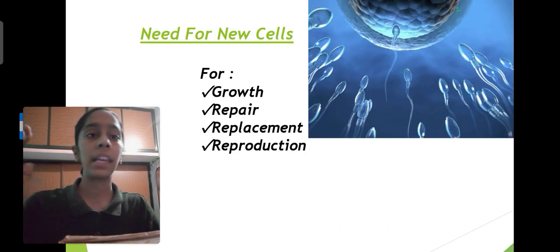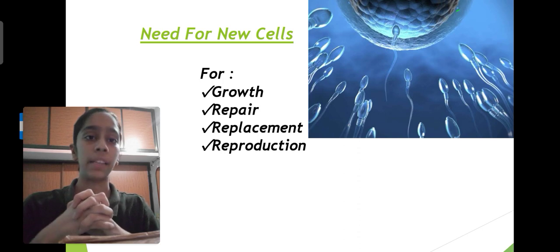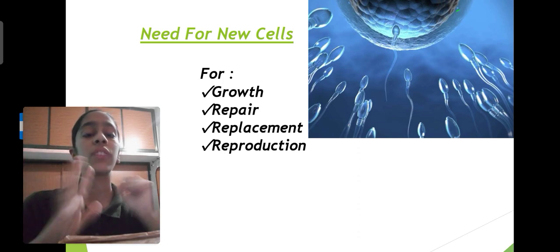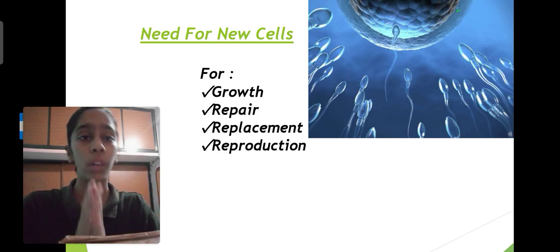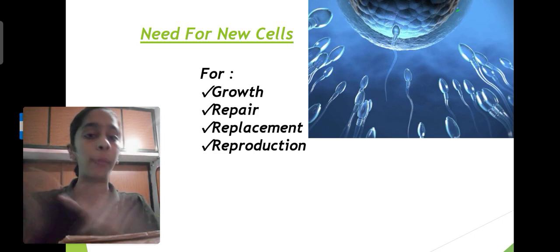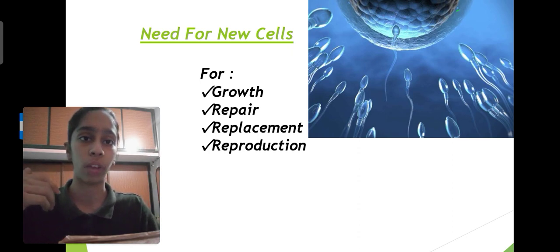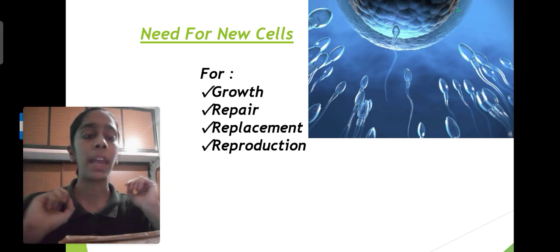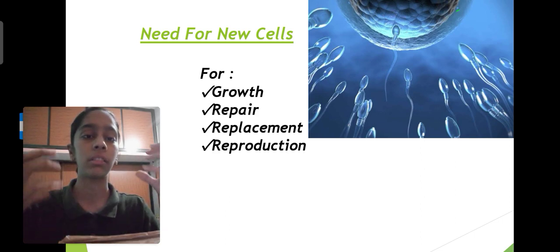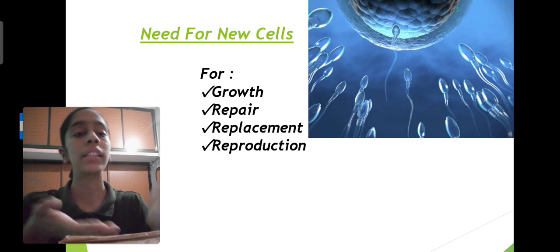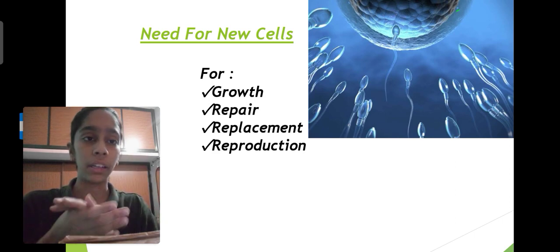So let's see why we need new cells, what is the need for new cells. Basically 4 मेन रीजंस हैं जिसके लिए हमें न्यू सेल्स की ज़रूरत होती है. पहला, ग्रोथ. आपकी बॉडी में जो ग्रोथ हो रही है वो नए सेल्स की फॉर्मेशन से हो रहा है. Second is repair. When any of your part is damaged, any tissue is damaged, from cell division new cells are formed and those parts are getting repaired.